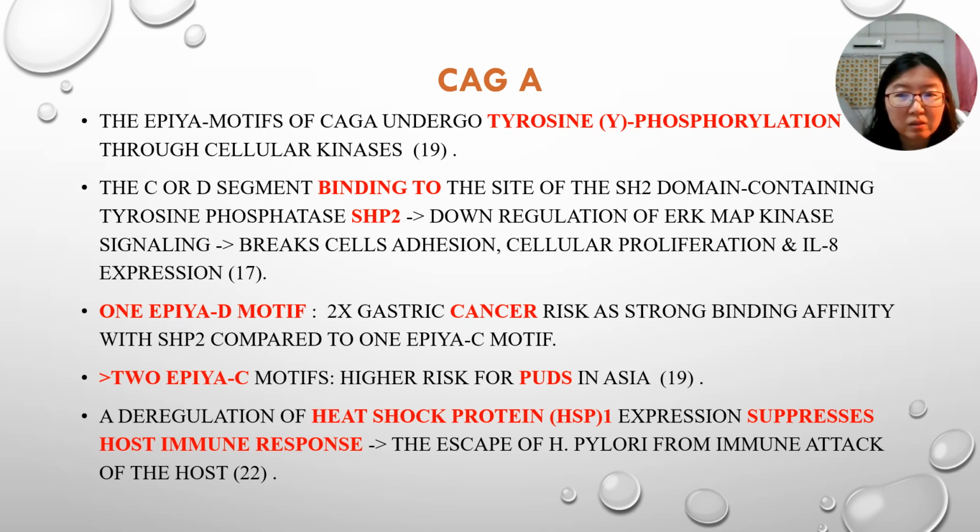It was also shown that having the EPIYA-D motif can carry 2 times the gastric cancer risk due to the strong binding affinity to SH2 compared to only one EPIYA-C motif. And 2 EPIYA-C motifs have a higher risk of peptic ulcer disease in Asia.